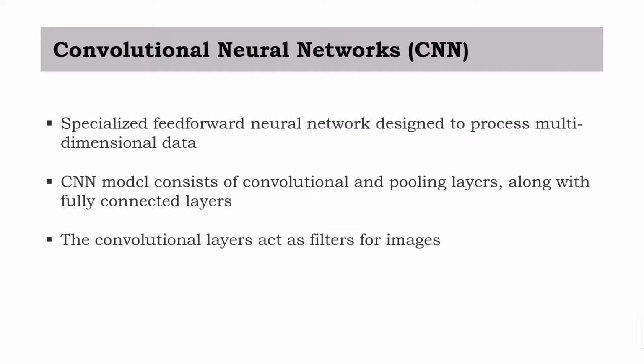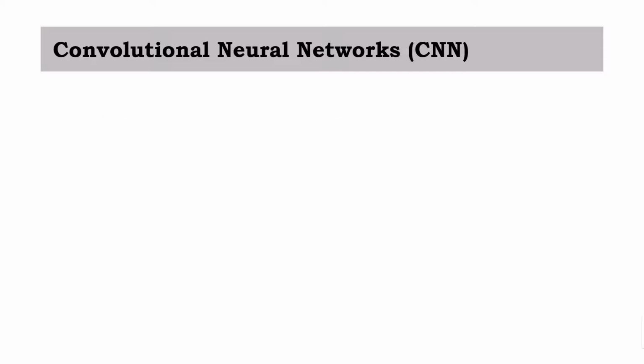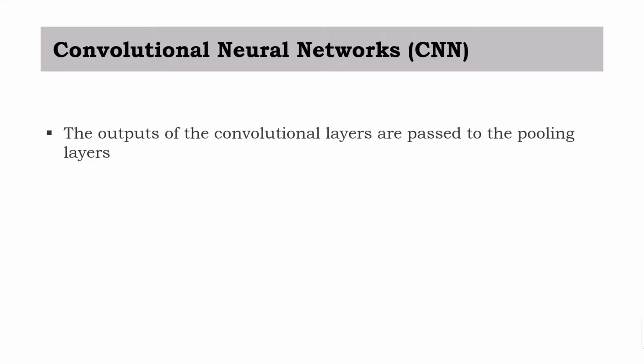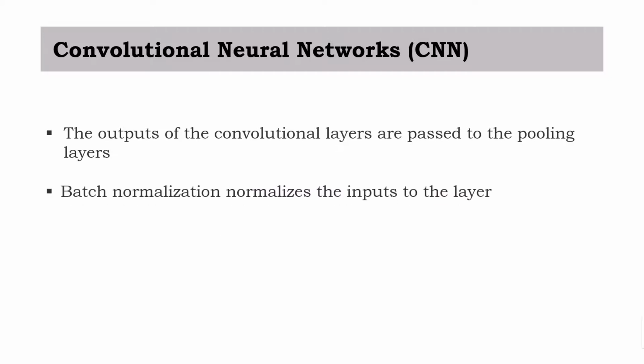model. The convolutional layers act as filters for images, which extract and learn the feature representations of the input images. They are also used for calculating the matched feature points during the testing phase. The outputs of the convolutional layers are passed to the pooling layers, whose objective is to shrink the large size of image while preserving the most important information. This is achieved by selecting the maximum value in the window, which represents the best fit of the spatial features.